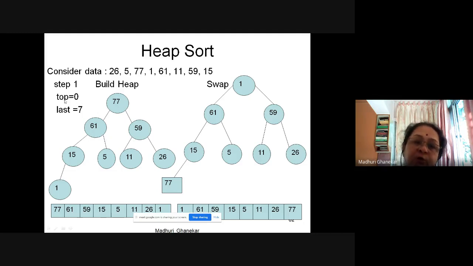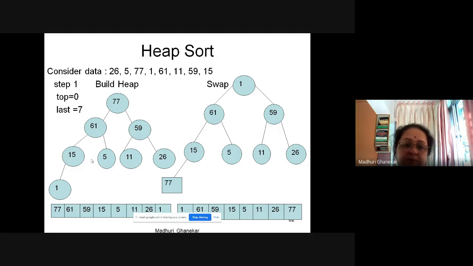Now what I do, top is 0. This is the 0 value, 1, 2, 3, 4, 5, 6 and 7. Okay. Now for heap sort, both the steps are to be applied. So this is building the heap. Once you create the heap, 77 is here, 61, 59. Remember not to create it randomly.